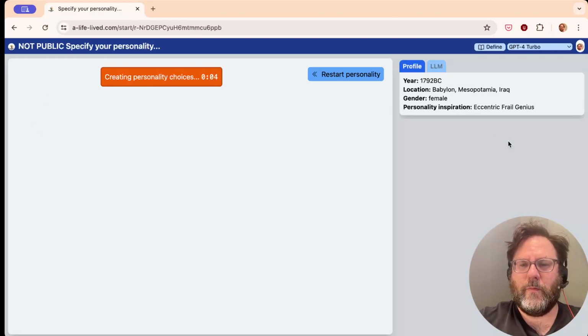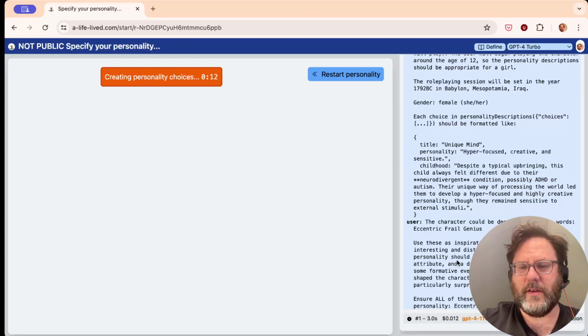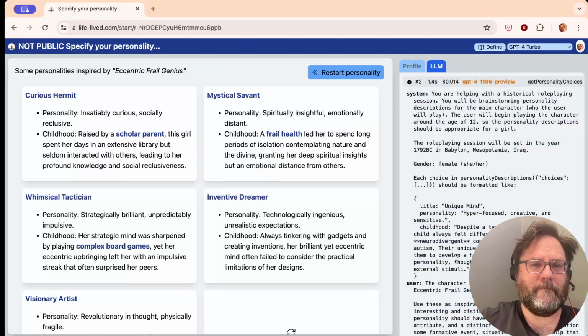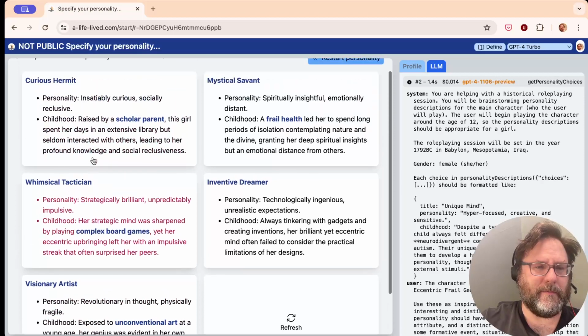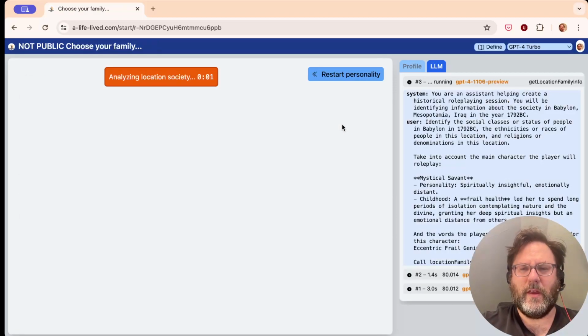And given those basic inspiration words, it's going to come up with some concrete, more fully expanded personality choices. So here's a few. All right, mystical savant. Let's try that one.